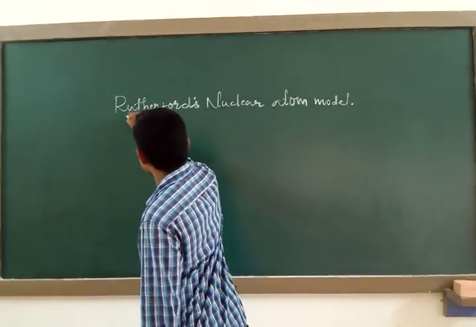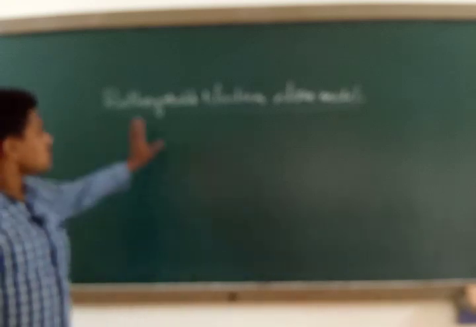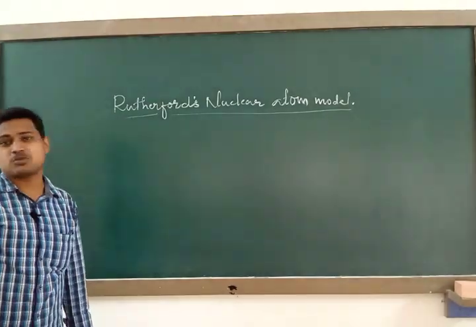Here we are going to study some features of Rutherford's atomic model. According to Rutherford, he proposed his model with the help of some conclusions and theoretical points taken from his alpha particle scattering experiment. Listen here. The first point: the atom has a very small positively charged nucleus, and most of the mass of the atom and all the positive charge are located tightly at the center.